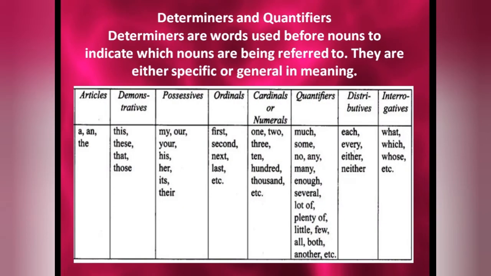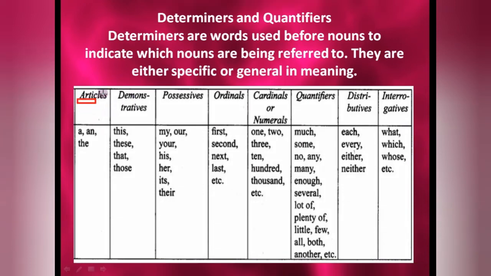Next topic, determiners and quantifiers. Determiners are words used before nouns to indicate which noun is being referred to. They are either specific or general in meaning. Now see students, again in this we have different kinds of determiners. You should know this table only, then you are able to do it.